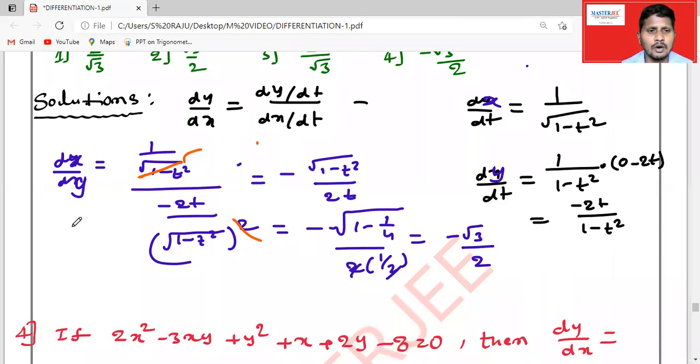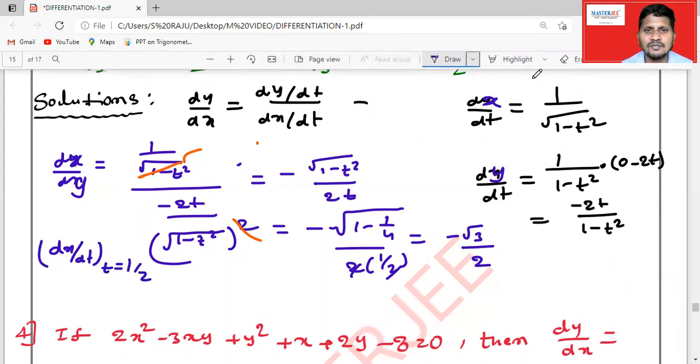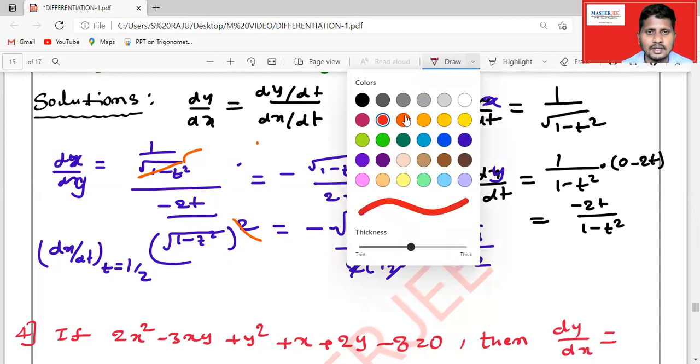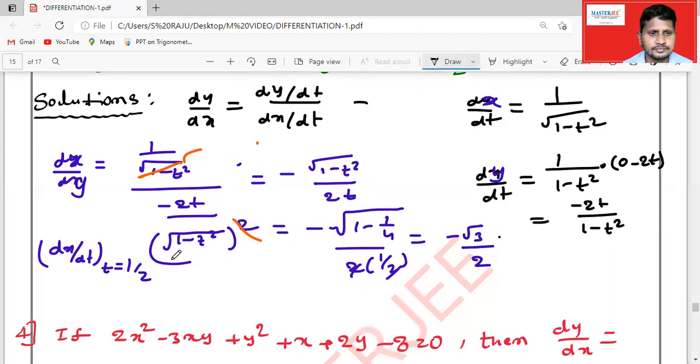So till now we got dx by dt at t is equal to 1 by 2. But we required dy by dt. Okay, so dy by dx at t is equal to 1 by 2 is given by minus 2 by root 3.